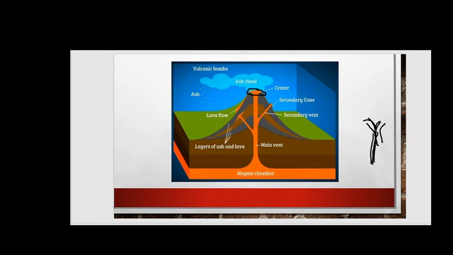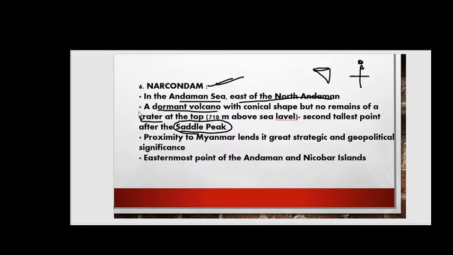And after some time the energy will decrease, then some kind of hole will be formed, and in this form the entire structure will be formed, friends. This is the hole, and this point is known as crater. I hope you understood about the crater.